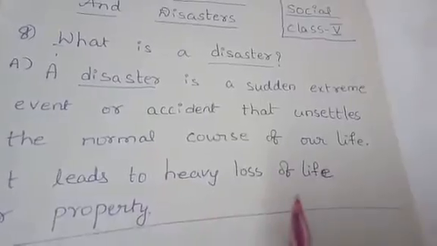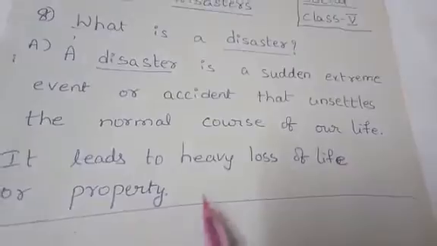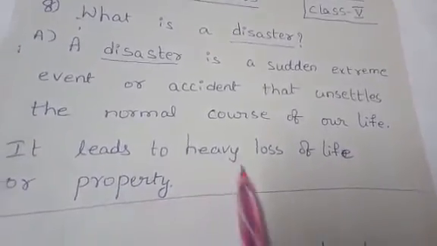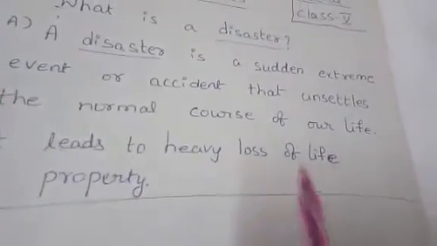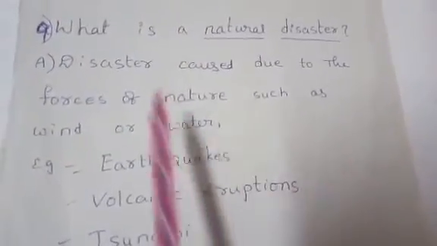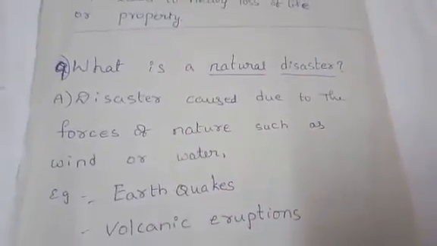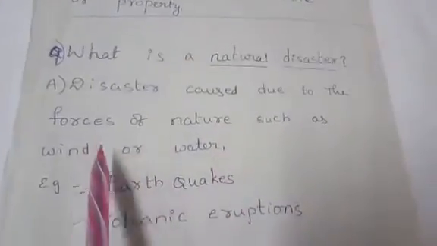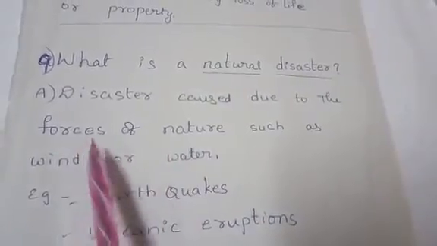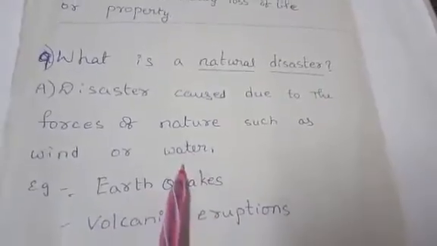It leads to heavy loss of life or property. What is a natural disaster? A disaster caused due to the forces of nature, such as wind or water.